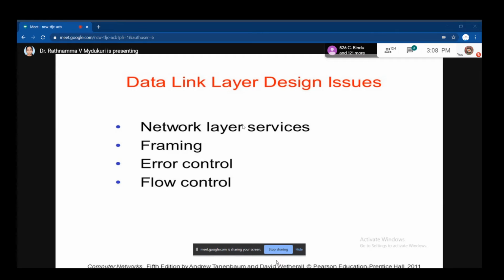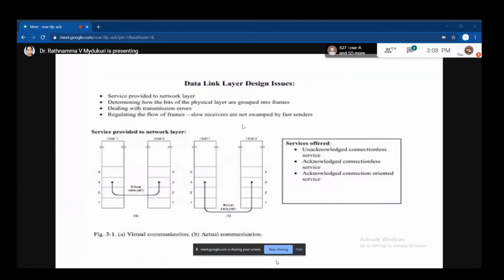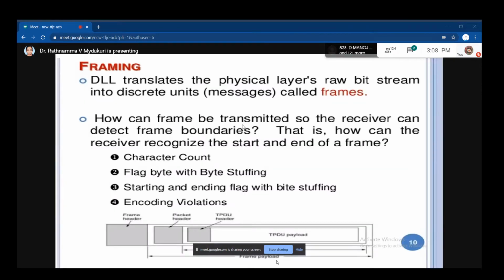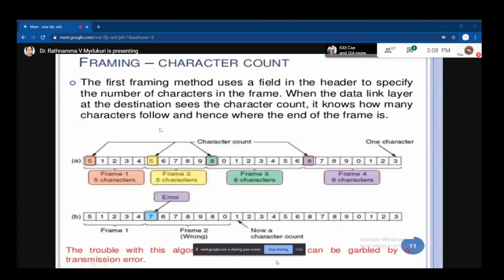Now the third one is error control and the fourth one is flow control. We discussed framing: character count, flag byte with byte stuffing, starting and ending flag with byte stuffing, and encoding violations. Now, character count.